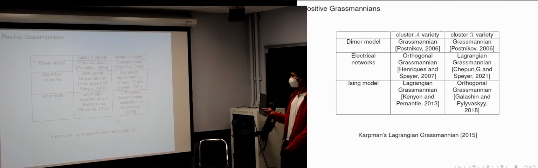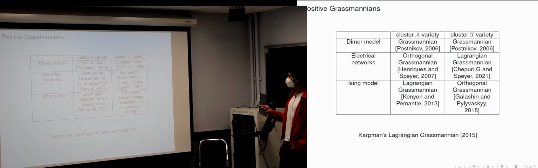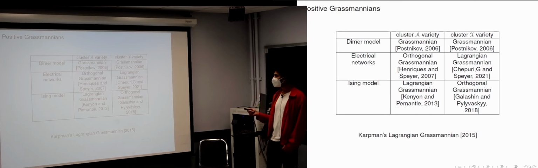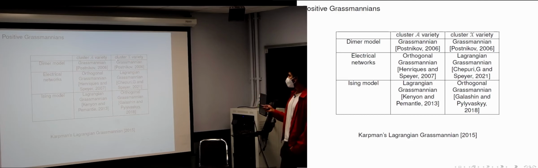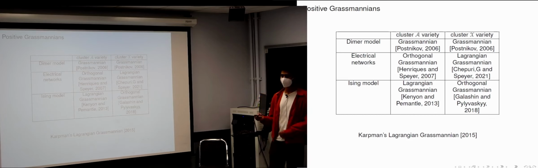So some big picture comments. There are a lot of notions of totally non-negative Grassmannian that are known at this point. Associated to the dimer model is the totally non-negative Grassmannian. This is what we already saw. But there's another totally non-negative Grassmannian that's associated to the dimer model, which is sort of dual to this one, and it corresponds to the two types of cluster coordinates, or the two types of cluster varieties.